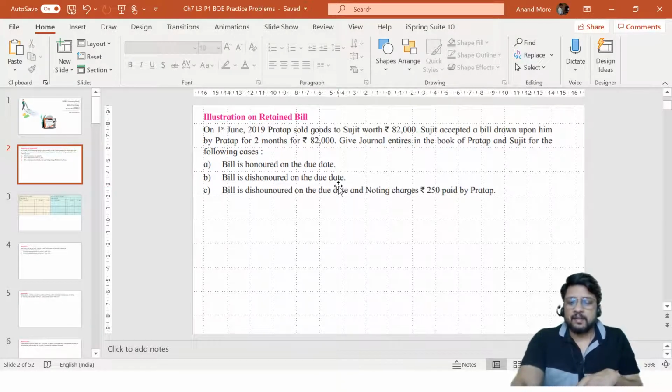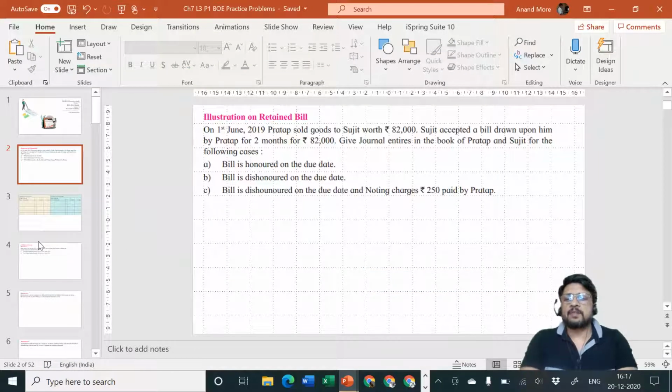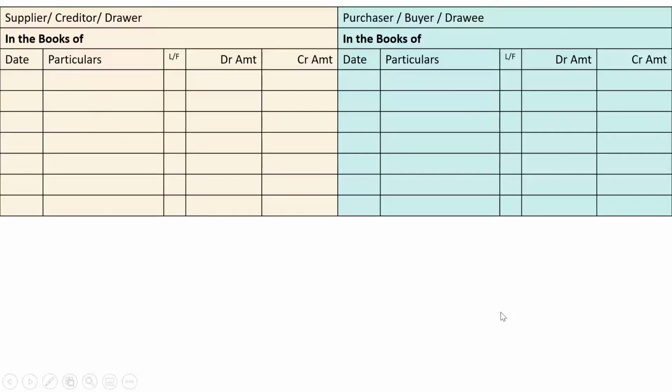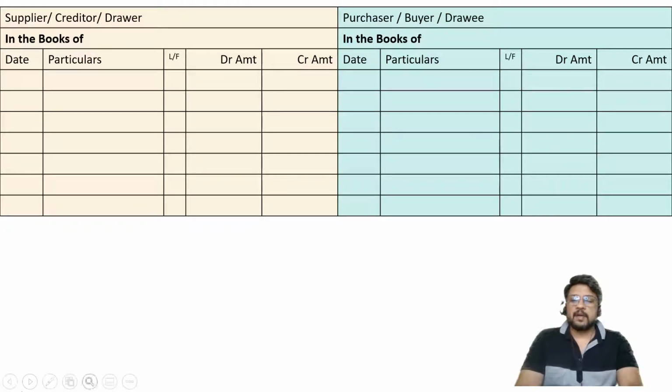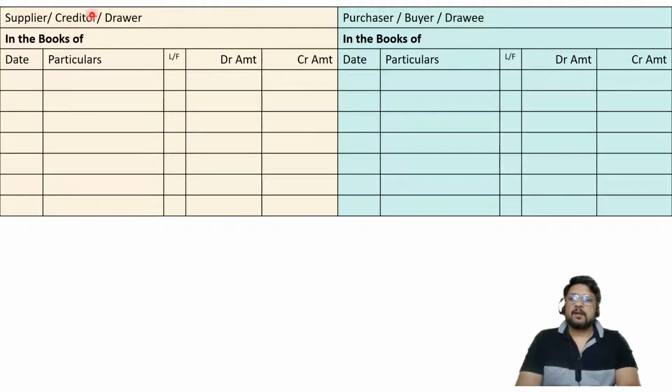Let me just get out of the presentation of the previous thing. Okay, and let me now start with this one. Okay, so what I'll be doing for the purpose of our solution is I'll be drawing journal. Now see how journal is drawn by me. On the left hand side this is one journal and on the right hand side this is another journal. For you, when you are writing it, please use both sides of your notebook. So left hand side page and right hand side page. That will be easy for you.